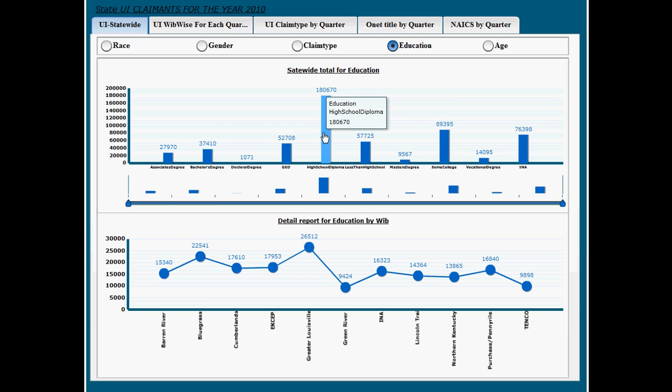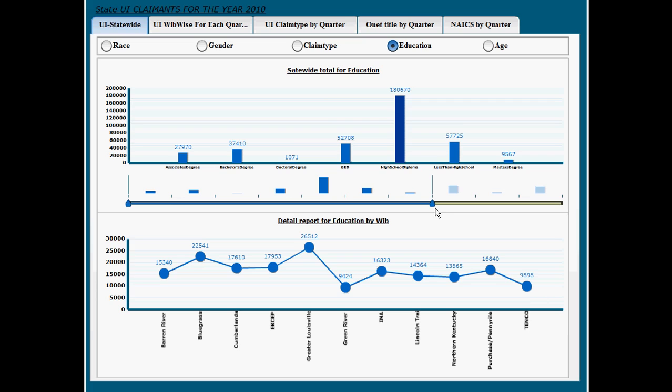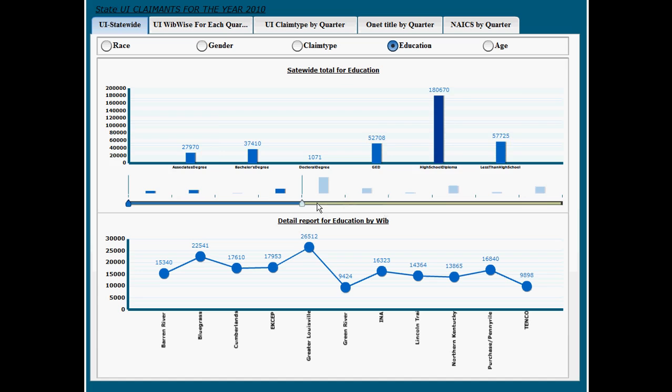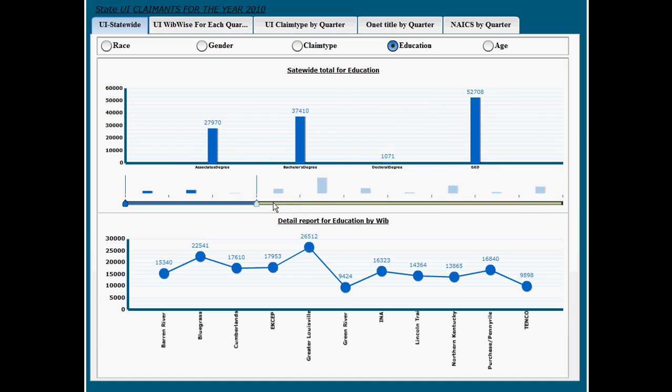you have several different categories. And the beauty about this particular solution is that if you're trying to create different training programs, you can target a certain segment of population that you think would benefit from this. So you can gear it towards individuals that maybe have a master's degree that need to retrain and go back into the workforce, or you may want to target people that have a high school diploma. Again, this information can be cut and drilled down in so many different ways, and you can also categorize this and see how the information is broken up in a more detailed standpoint.